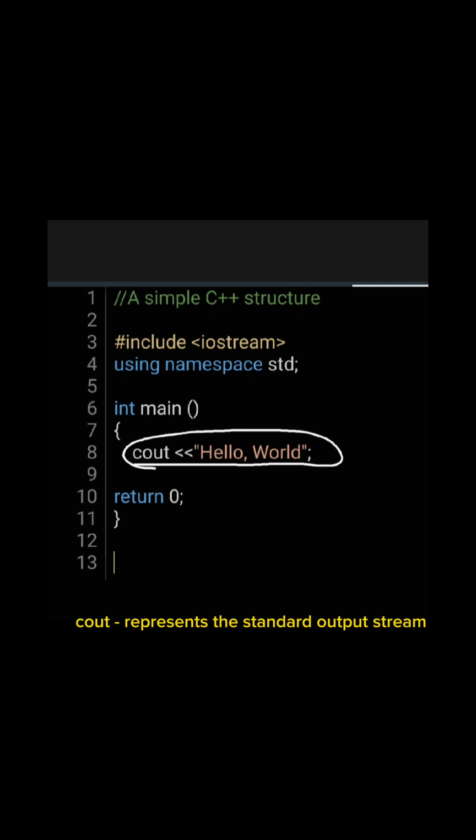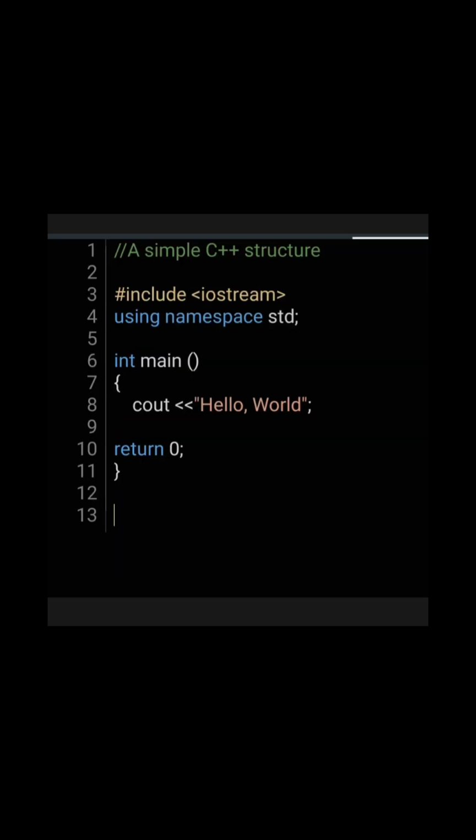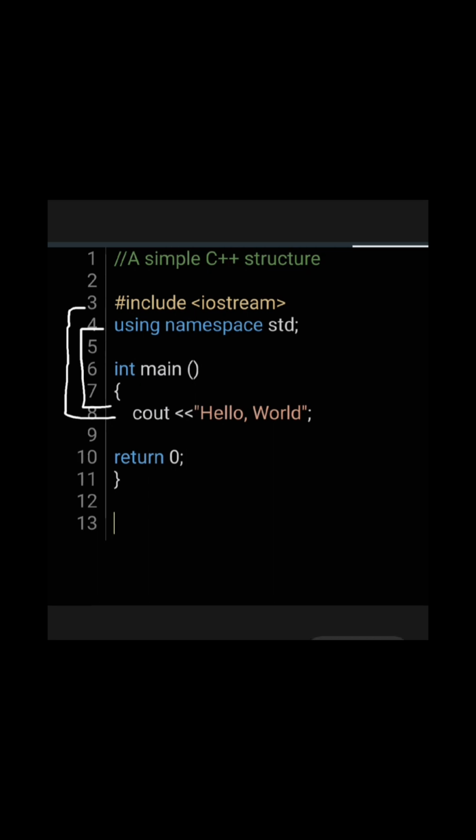The cout represents the standard output stream in C++, and the meaning of the entire statement is to insert a sequence of characters, in this case, we type in "hello world", into the standard output stream, which is usually the screen. Cout is declared in the iostream standard file within the std namespace. So that's why we needed to include that specific file and to declare that we're going to use this specific namespace earlier in our code.